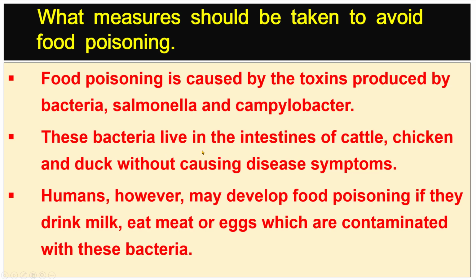These bacteria live in the intestines of cattle, chicken, and duck without causing disease symptoms. Humans, however, may develop food poisoning if they drink milk, eat meat, or eggs which are contaminated with these bacteria.